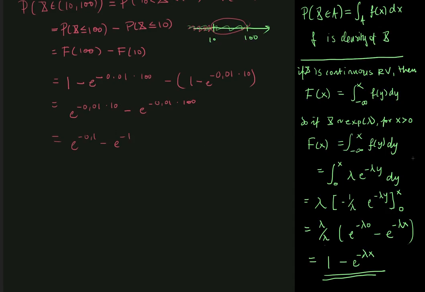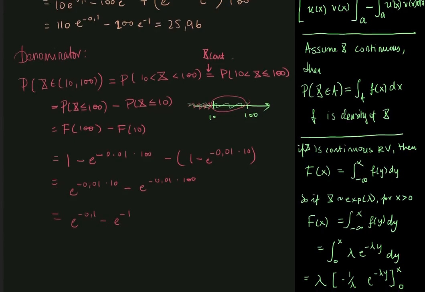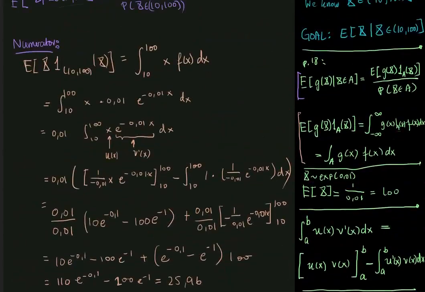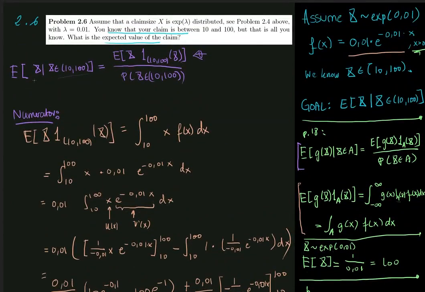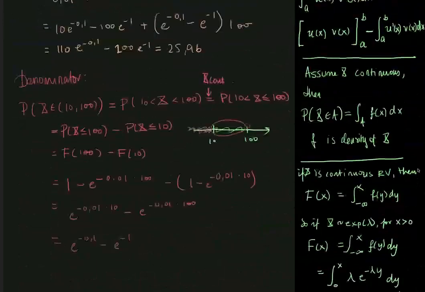So this is the denominator, and the numerator was 25.96. All in all, we want to find the mean of x given that x lies between 10 and 100.